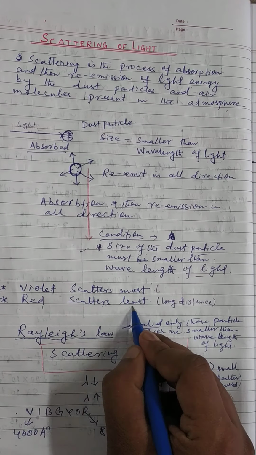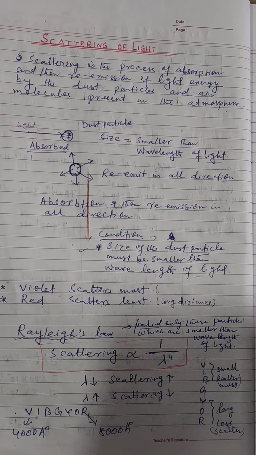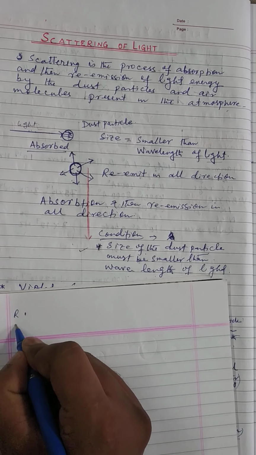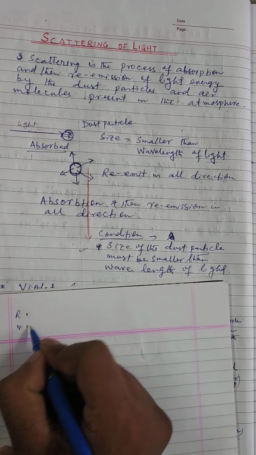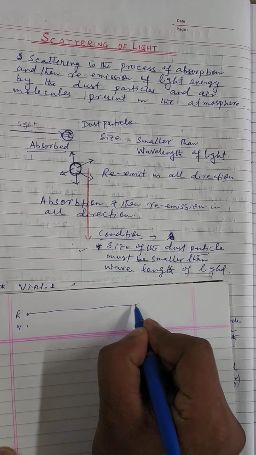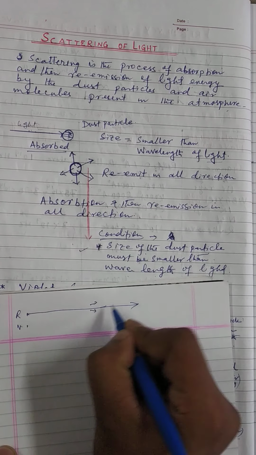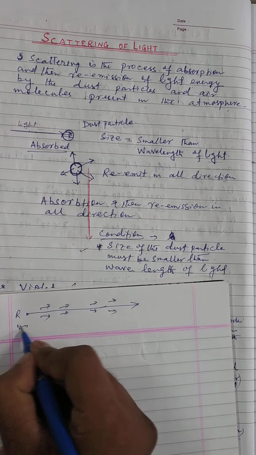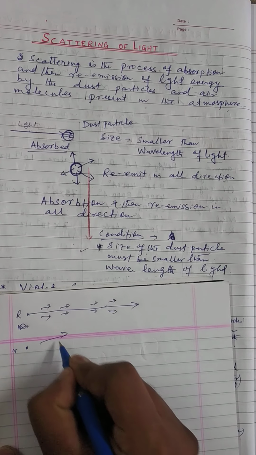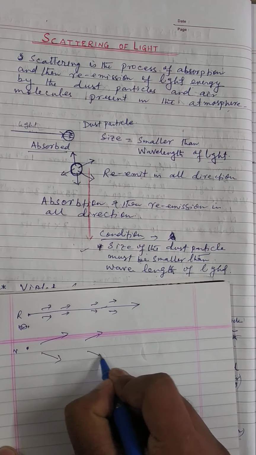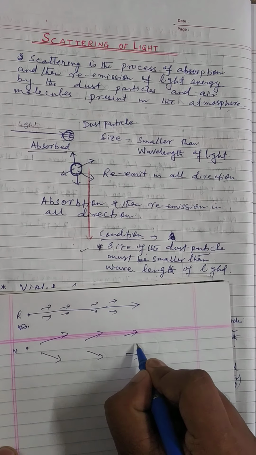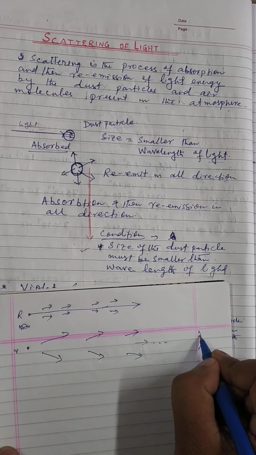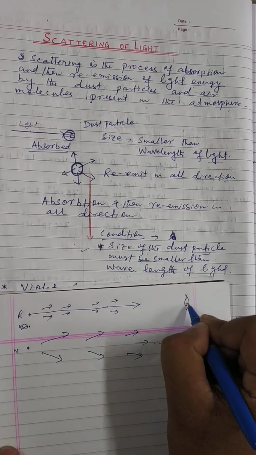Red light scattered least means, if this is the source of red light and this is the source of violet light, then red will travel like this, a little bit scattered, but violet scatters like this. So a very small amount of light reaches the eyes. Clear?